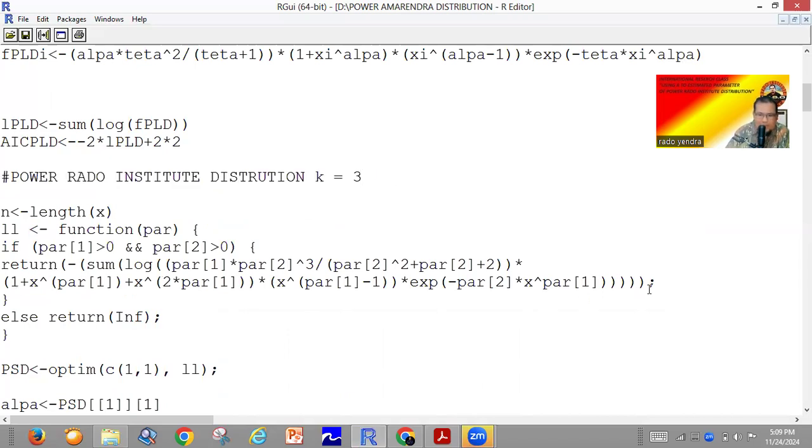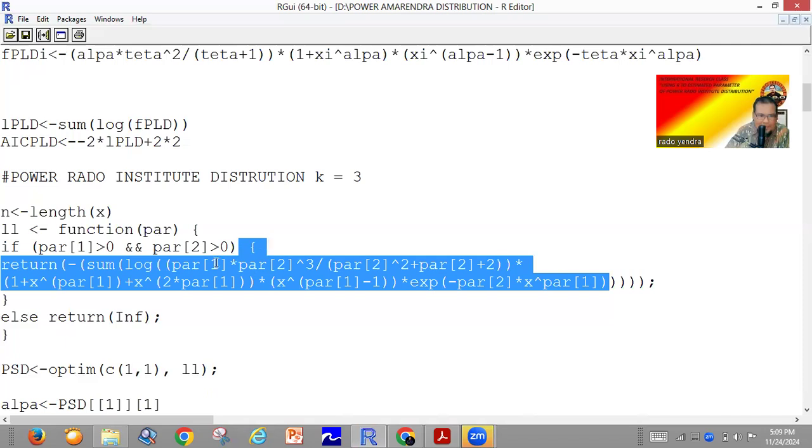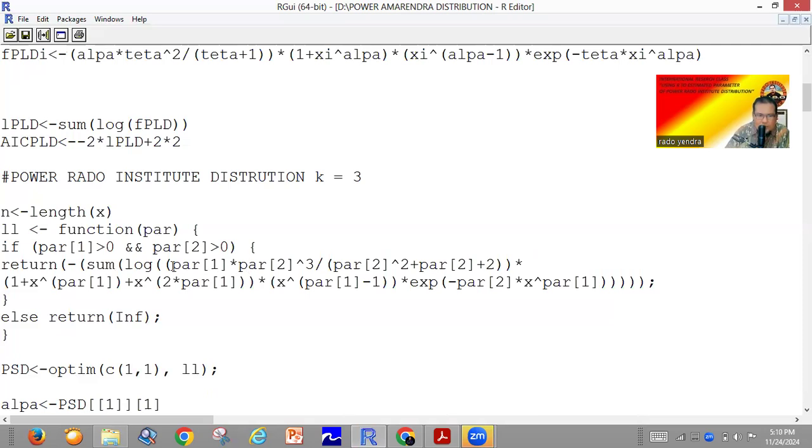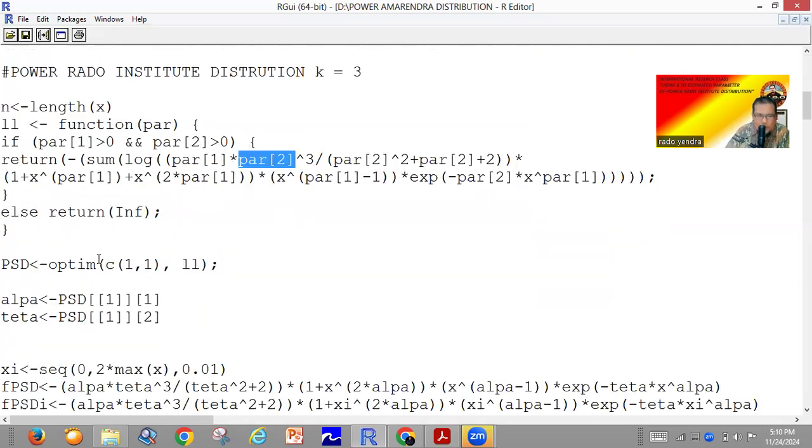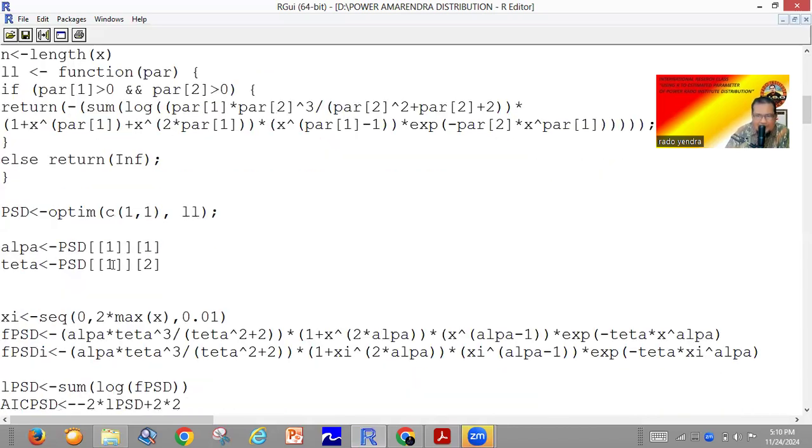Okay, for the blue one, you can find this is the density of the power Rado Institute distribution with k equal to 3. The parameter 1, par 1, equals alpha and parameter 2 equals theta. And then we try to use Optim to estimate the parameters of the power Rado Institute distribution with k equal to 3 by using the maximum likelihood.